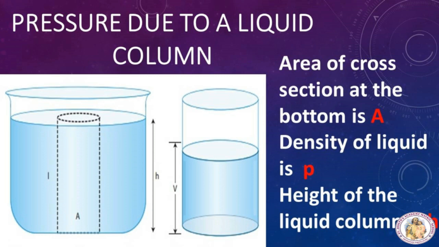So, the pressure due to a liquid column. Take a tall beaker filled with liquid so that it forms a liquid column. The area of cross section at the bottom is capital A. The density of the liquid is rho. The height of the liquid column is h; in other words, the depth of the water from the top level surface we will take as h.